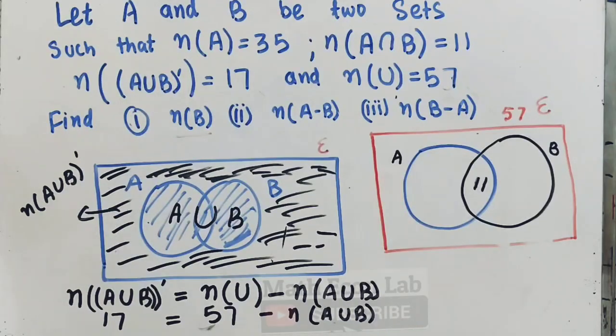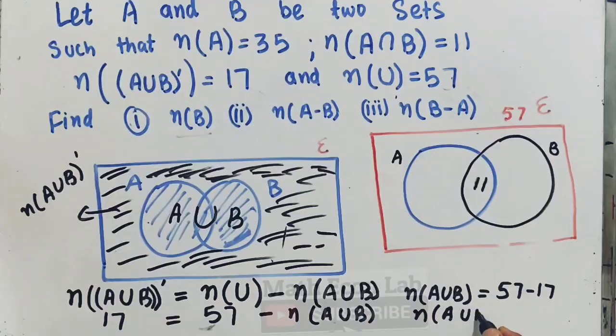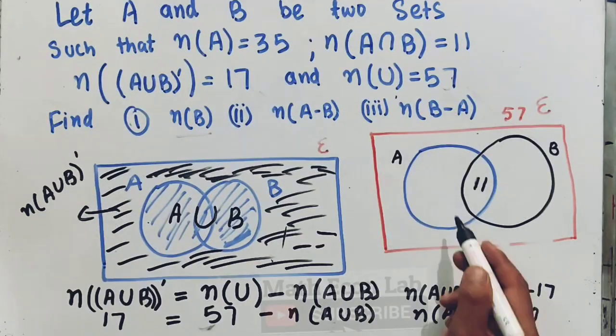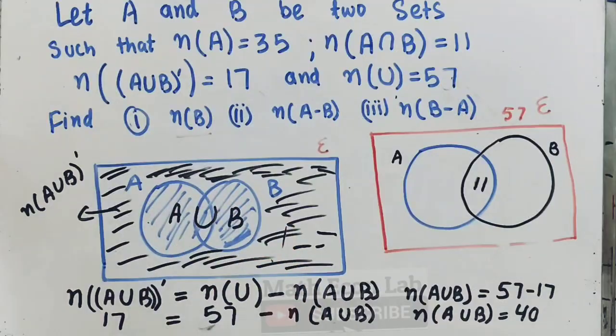Solving this, the number of elements in A union B will be 57 minus 17, which is 40. So the area of this region is 40.